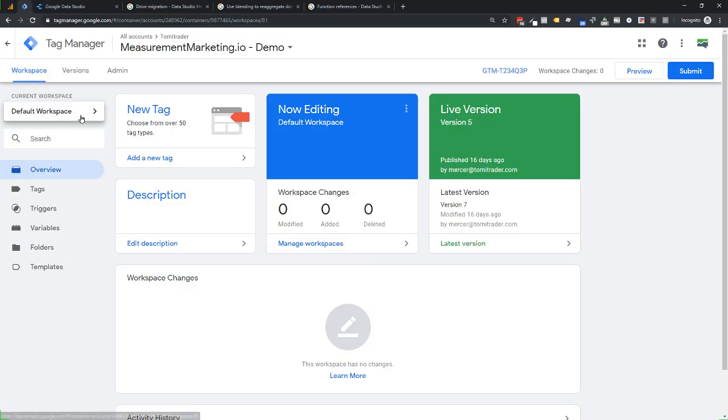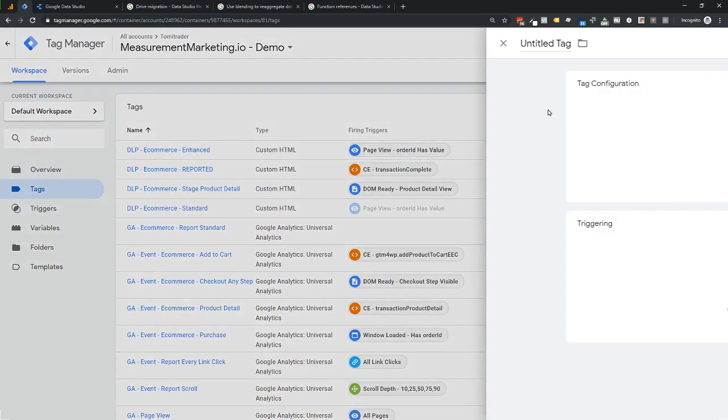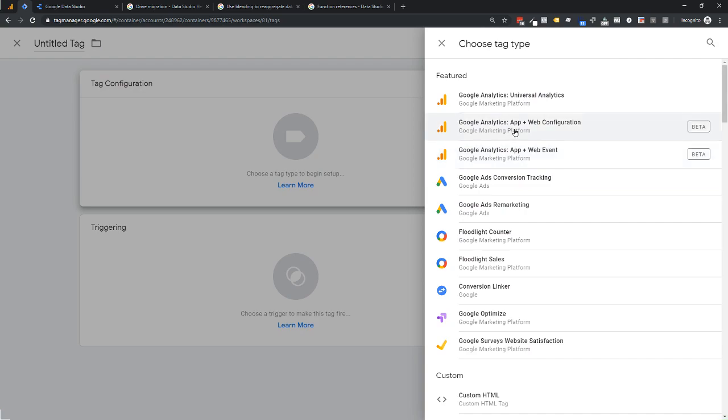Now, next up was Data Studio. And again, in Data Studio we have those new tags. They already came out previously when we took a look at this. This is the new app plus web configuration. This is how you would actually set that new one up, completely separate from this, which is why you kind of think about it like a 2.0.